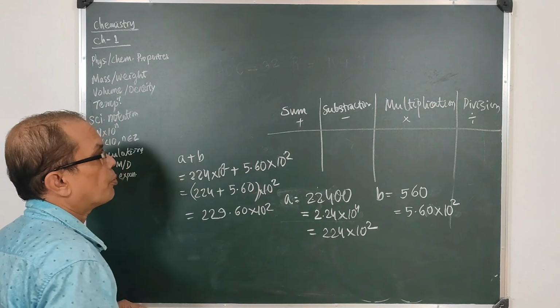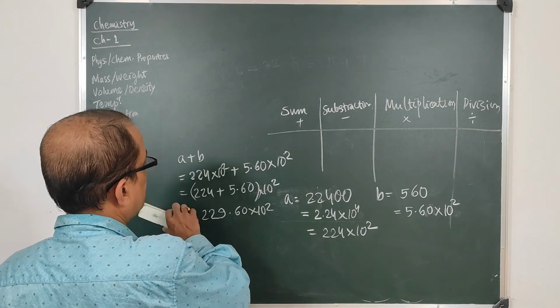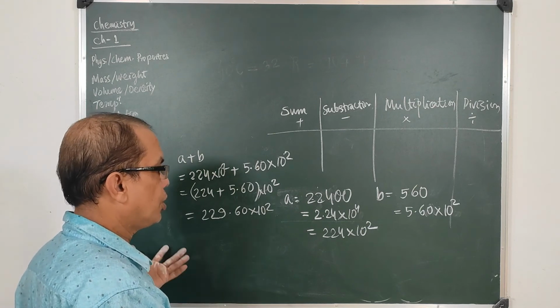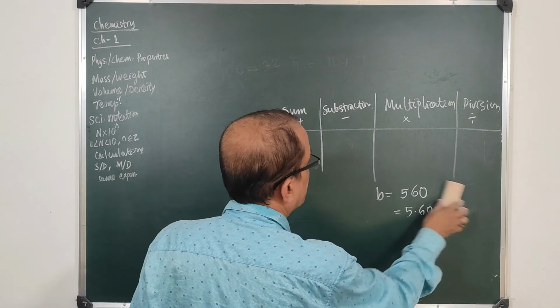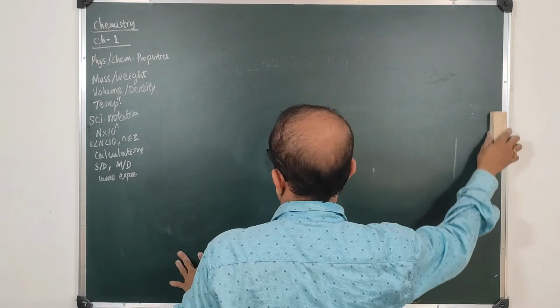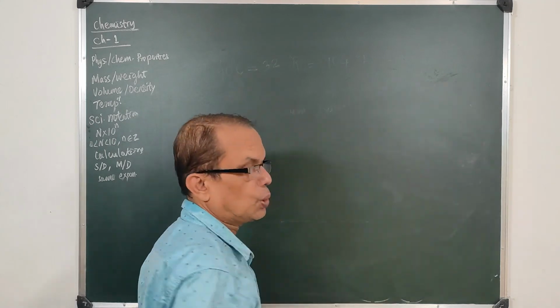This is the favor we get by using scientific notation. So add or subtract, multiply or divide, use the scientific notation and keep the exponents equal, so that it will be easier for you. Scientific notation is thus so helpful.